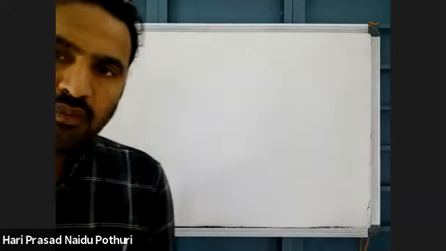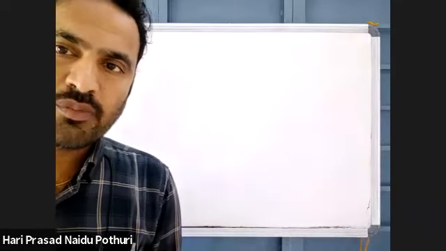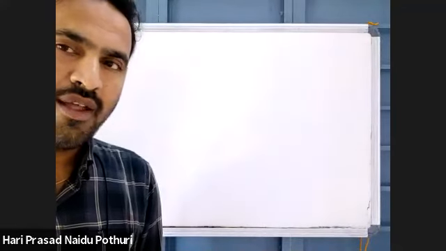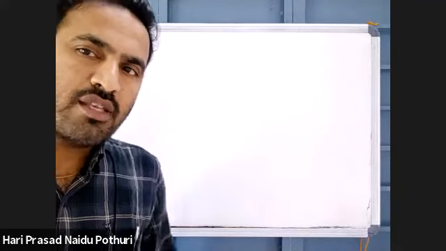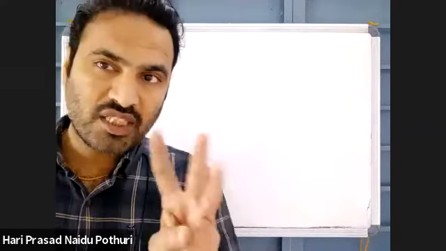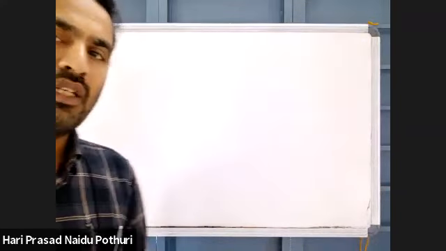Sir, in one mRNA, only one codon is present? No. mRNA has many nucleotides. There is a continuous, large number of nucleotides on mRNA. 3 nucleotides on mRNA will function as one codon.